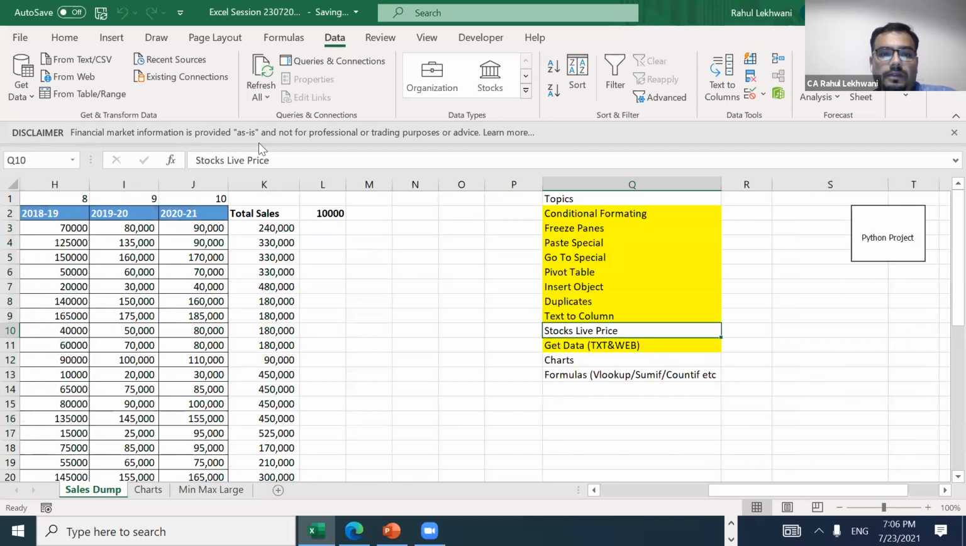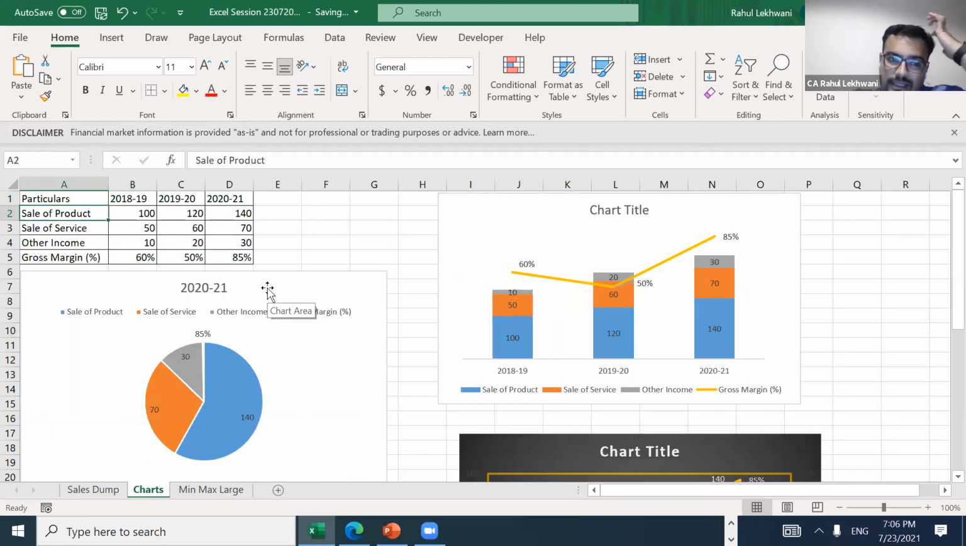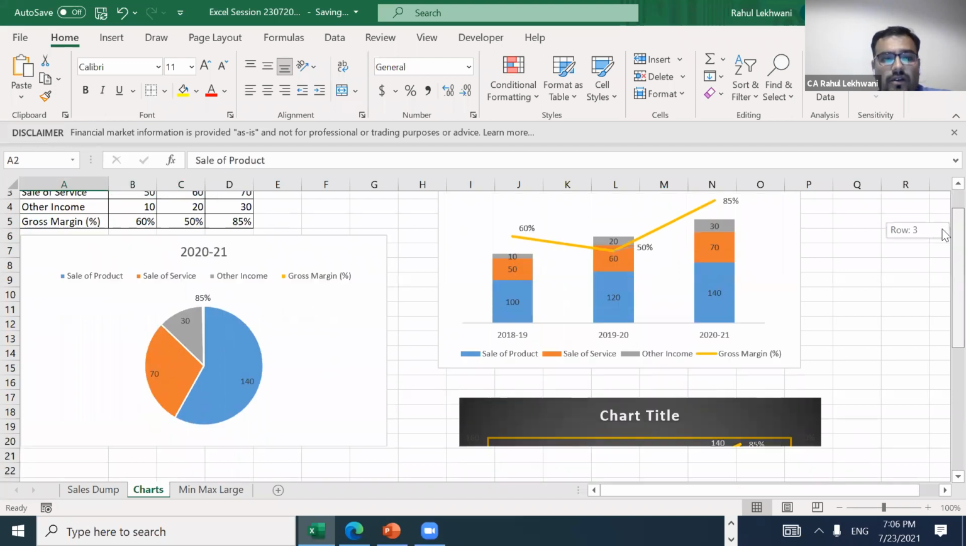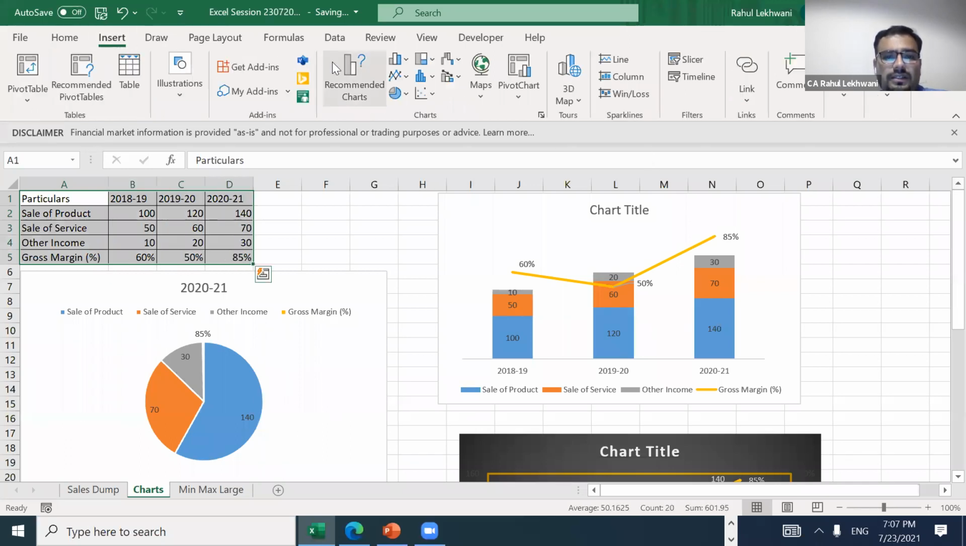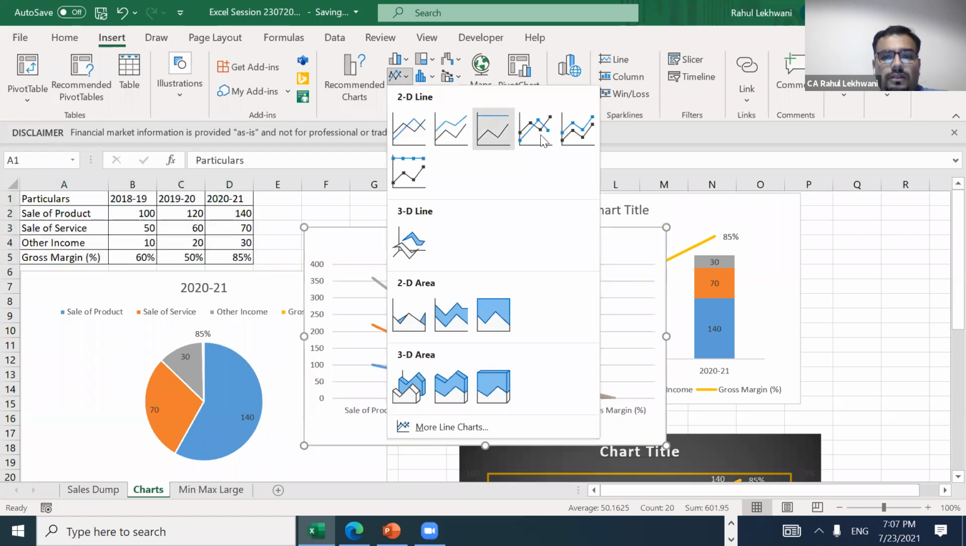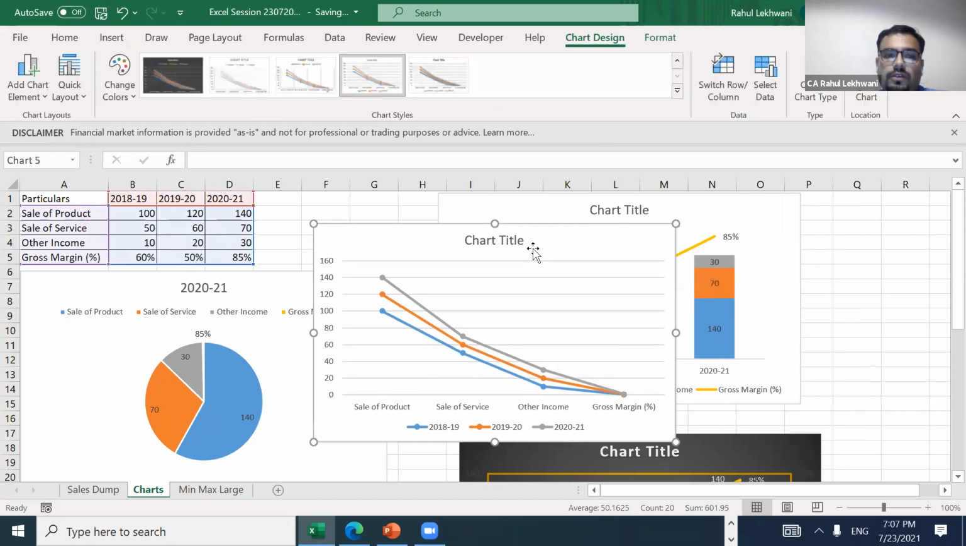Then stock live prices we have done, right? I'll just give you a brief about the charts. See, suppose there are 3 columns, 4 columns and 4 rows, this kind of data is there with me. So how to make a chart out of it? You can have different charts, right? All you need to do is select the area and then insert, and various chart forms are there. So likewise you can create the charts as per your requirement.